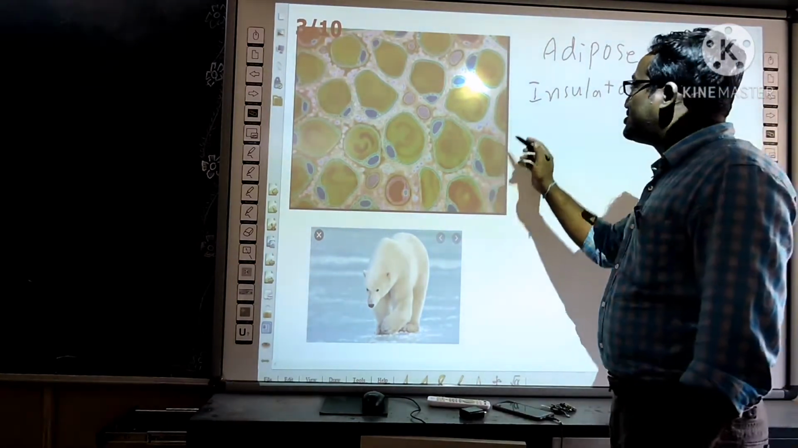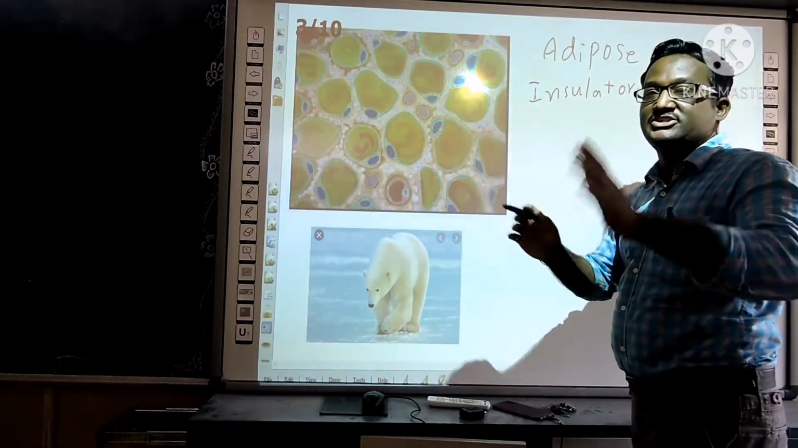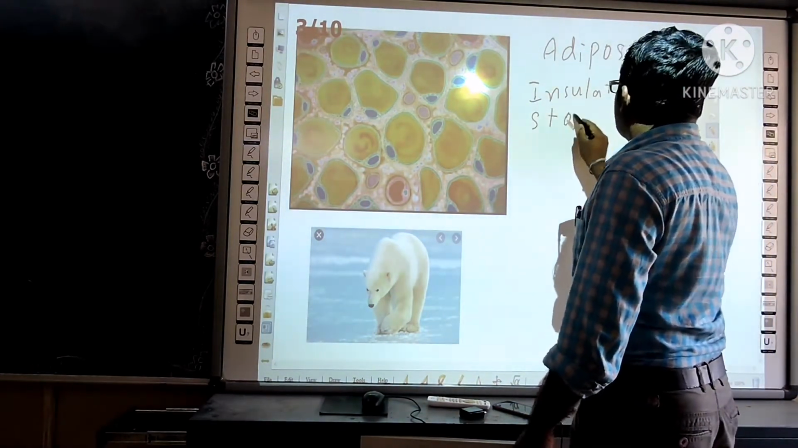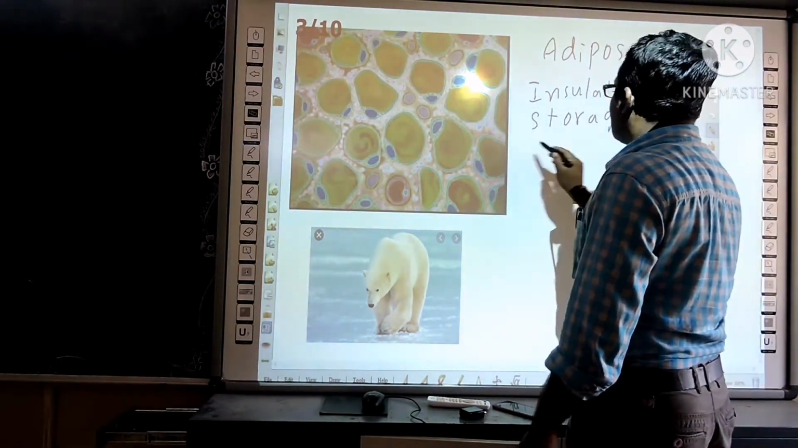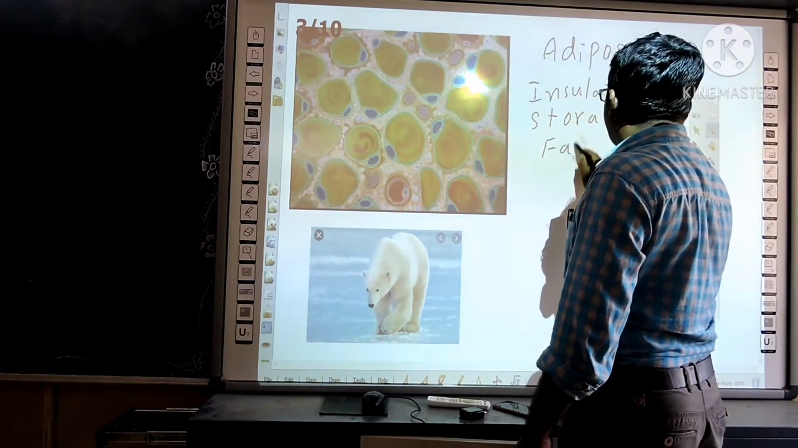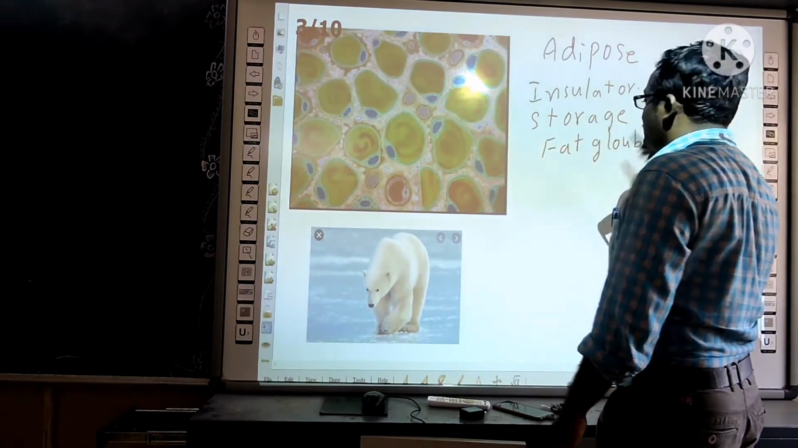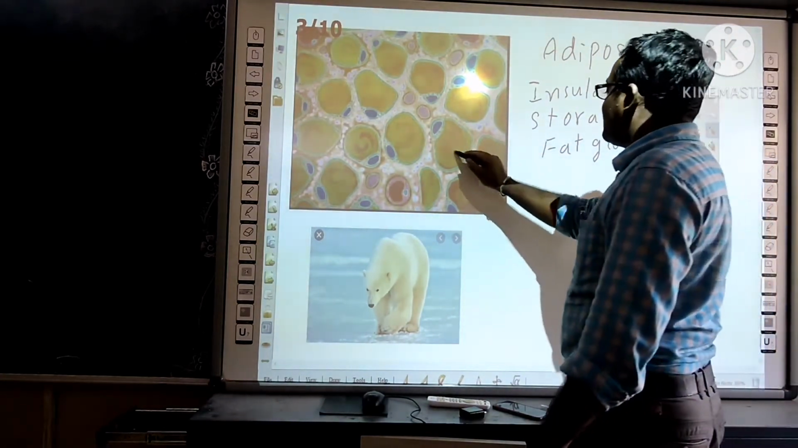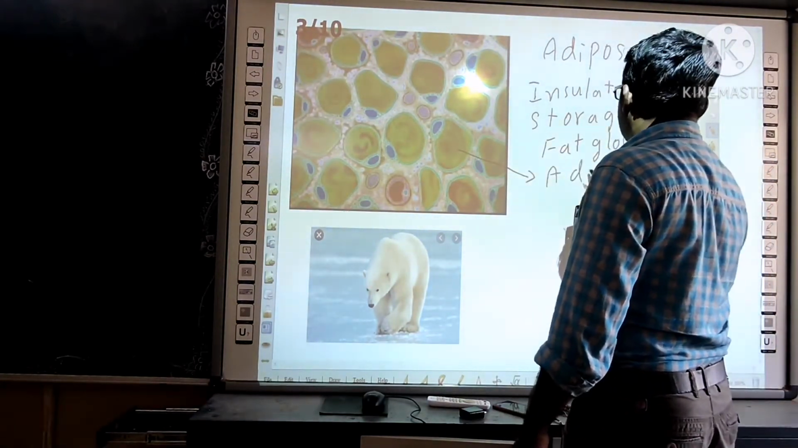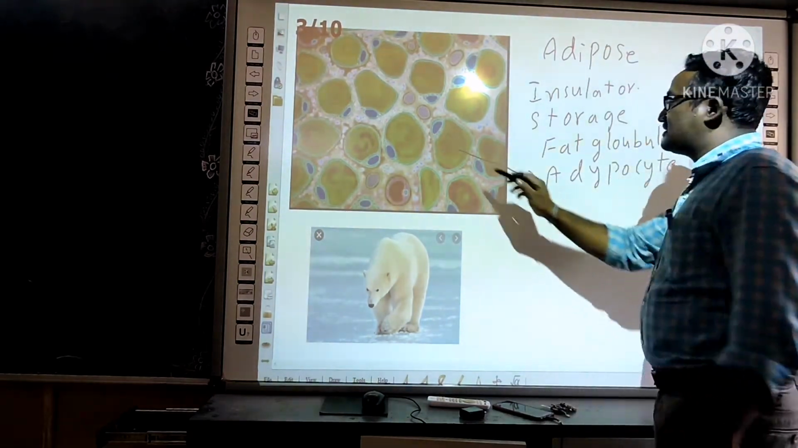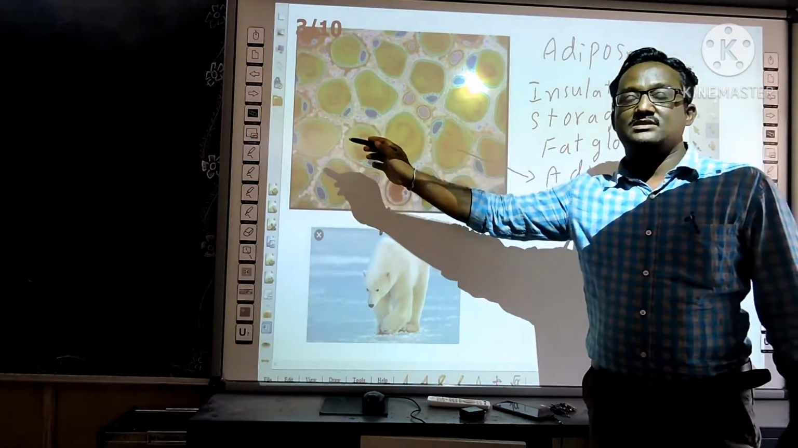So the adipose tissue is mainly a storage tissue. Understand? Its main function is storage. It stores the fat in the form of fat globules. Adipose tissue is made of adipocyte cells.